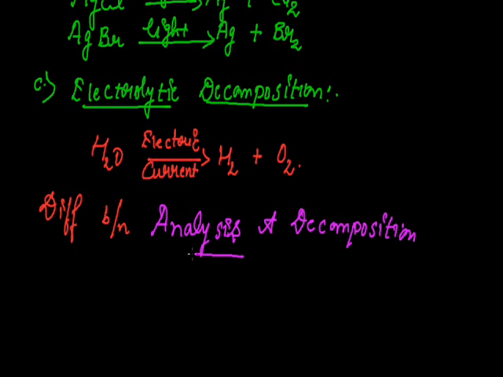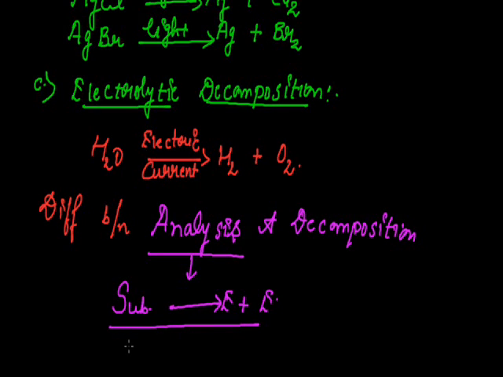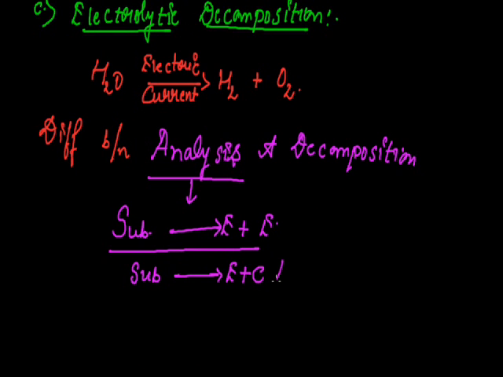So in the case of an analysis reaction, when the substance decomposes to form two elements, then such a type of reaction is referred to as an analysis reaction. It can also be referred to as a decomposition reaction, but when a substance decomposes to form element plus compound or compound plus compound, then such a reaction is referred to as only a decomposition reaction.